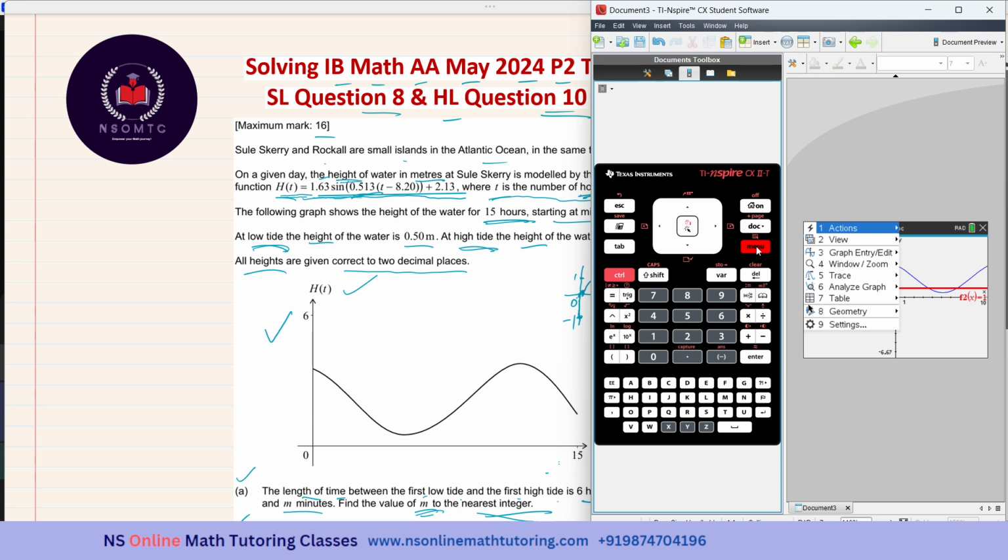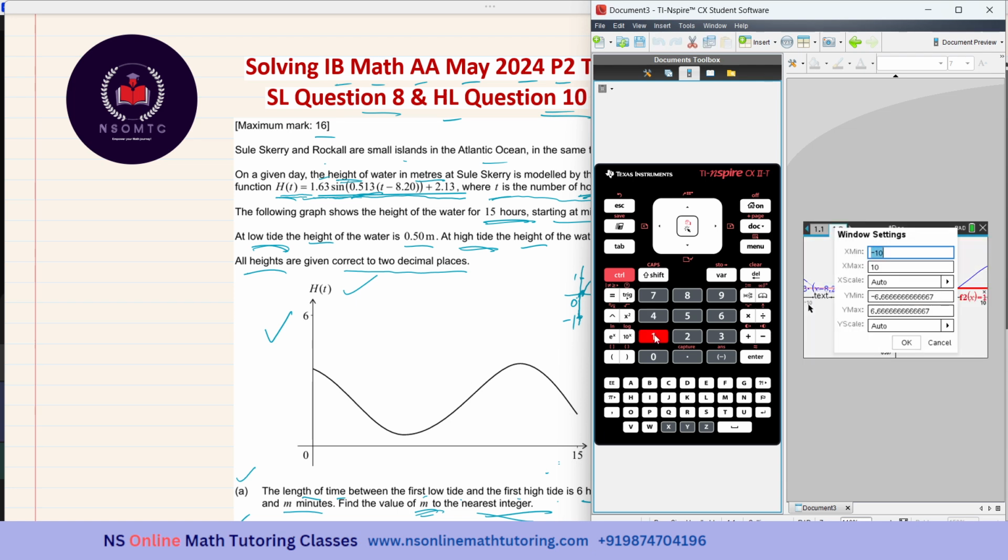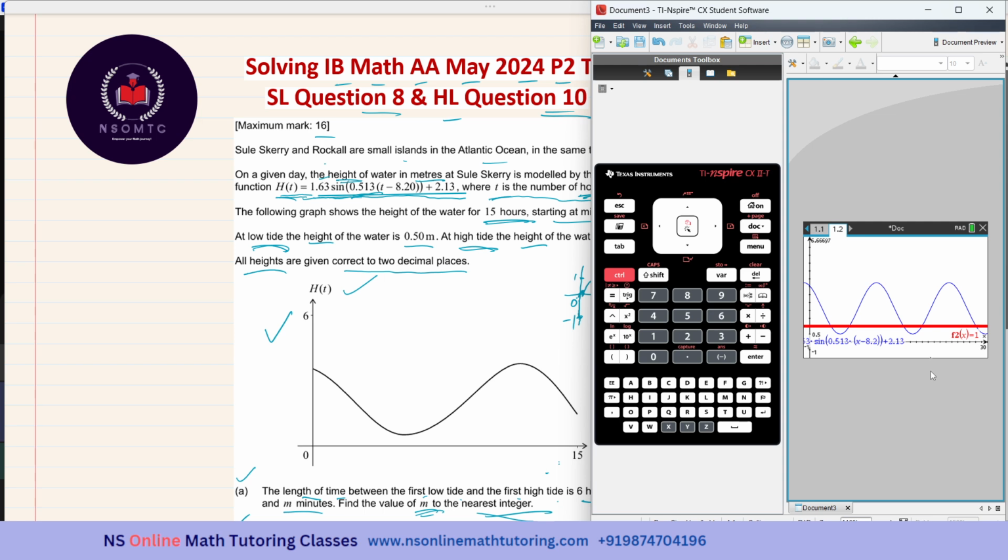Okay. So I'll be going to number 4 window zoom, and it is number 1 window settings. And I don't need the negative side, so I'm keeping it as -1 just to see the y-axis. And the x max, I can just change it to 30. I do not know whether I'll be needing up to 30 or not. And the whole graph is above the x-axis, so y min can again be taken as -1 just to see the x-axis. I'm keeping the y max as it is and I'm pressing enter.